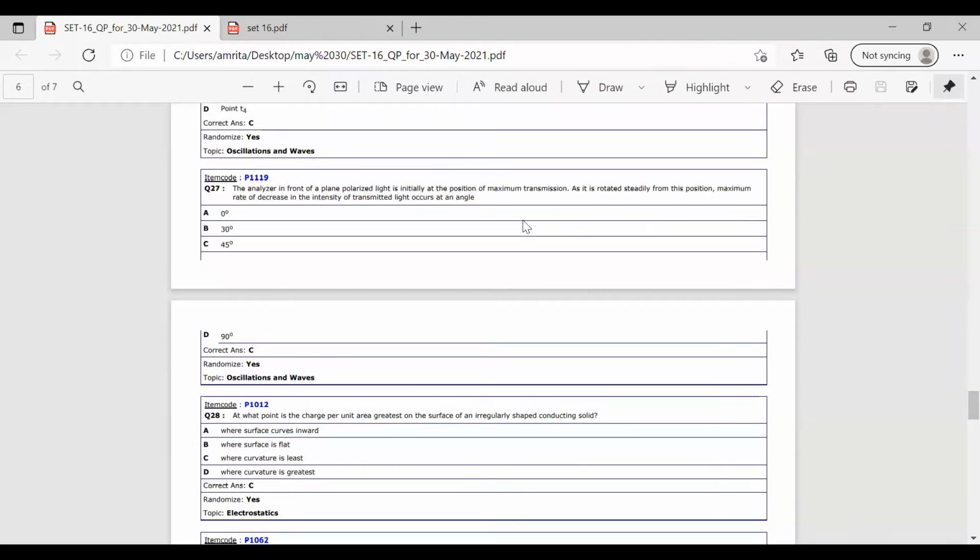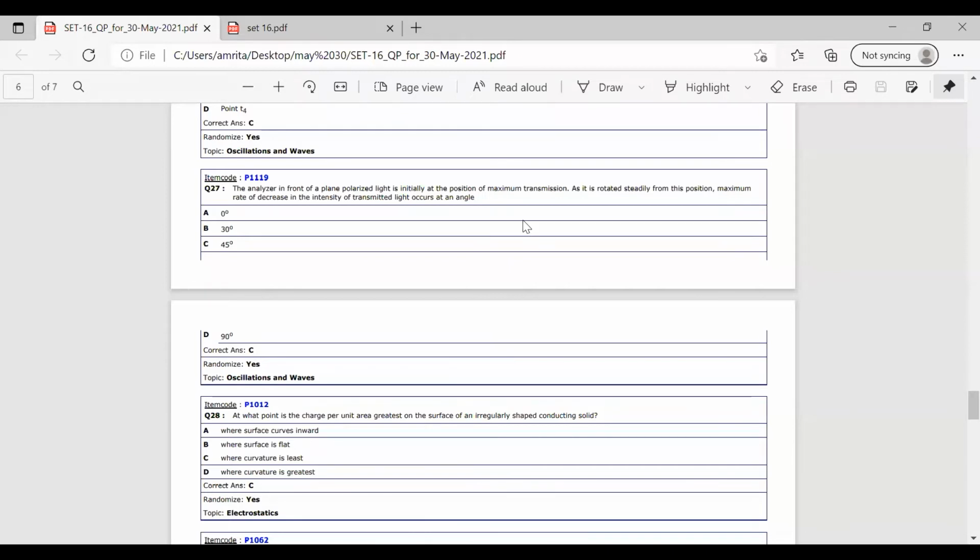Okay. Question number 27. The analyzer in front of a plane polarized light is initially at the position of maximum transmission. Okay. As it is rotated steadily from the position, the maximum rate of decrease in the intensity of the transmitted light occurs at an angle.